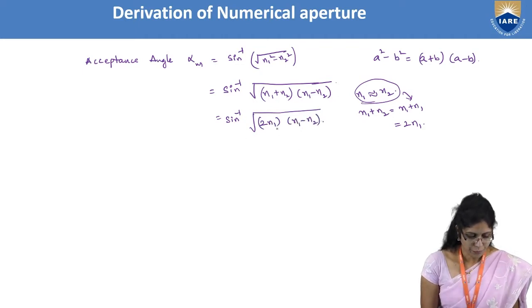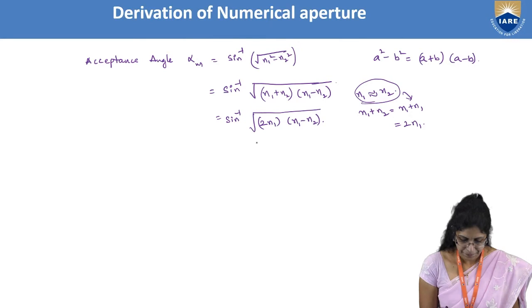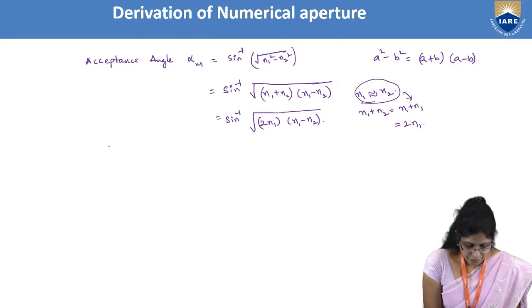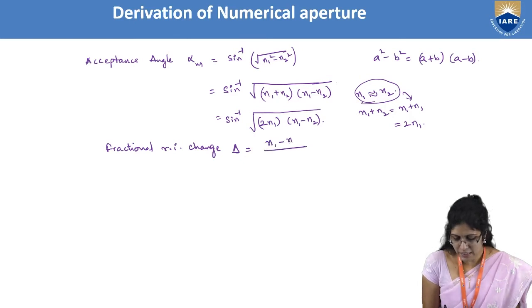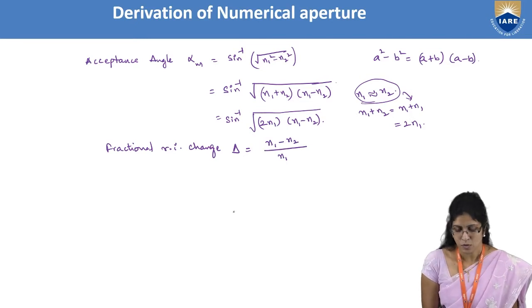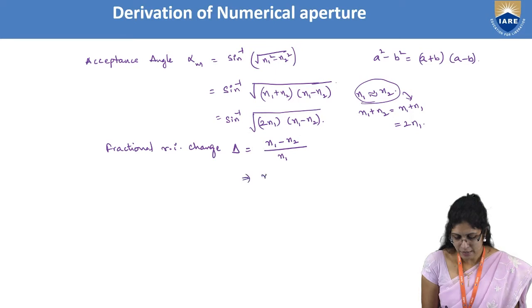To further simplify this, I want to go for a fractional refractive index change, which is given by delta is equal to the ratio of the change in the refractive index of the core and the cladding to the refractive index of the core. So this is known as the fractional refractive index change. From this, I can write n1 minus n2 is equal to delta n1.